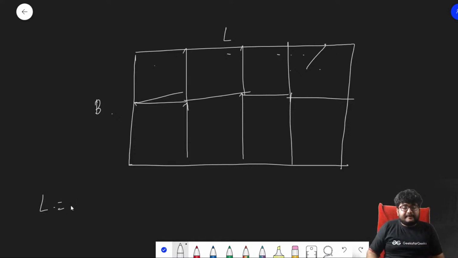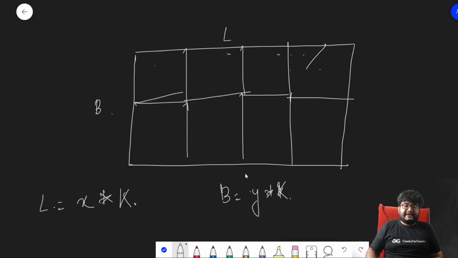So let's say there are x squares along the length, and the size of the square is k. So L is equal to x into k. Similarly, the breadth of the rectangle should also be covered by the squares. So B is also equal to, let's say there are y squares along this line, y into k, right? Where k is the side of a square, all the squares are of dimension k cross k. Yep, so that's the only way possible, that's how it will occupy the entire rectangle.